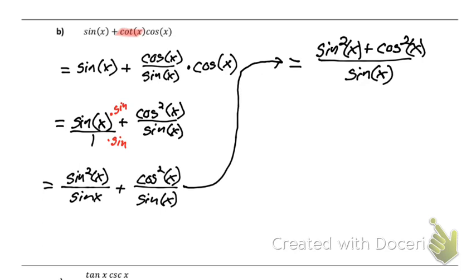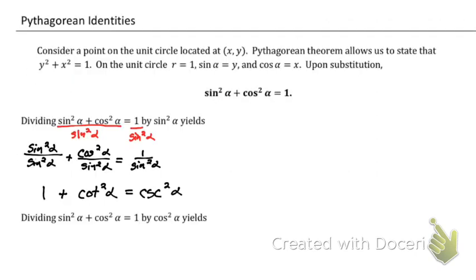This is a big thing that's going to show up over and over again. This is going to be one of those things that you have to just look at and know what it equals, and eventually you will. This is our Pythagorean identity: sine squared plus cosine squared equals 1. That goes back to just this statement. Anytime you see sine squared plus cosine squared, in fact, anytime you see a sine squared or a cosine squared, you need to think of this equation.